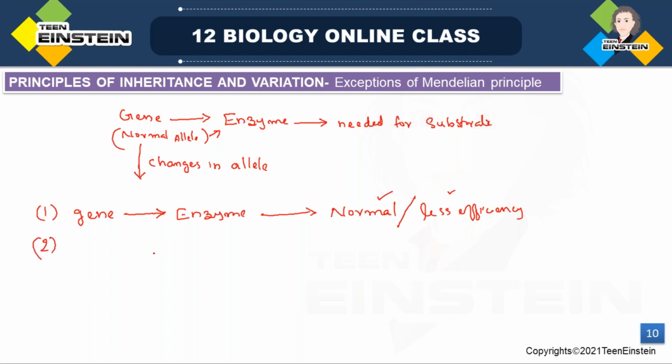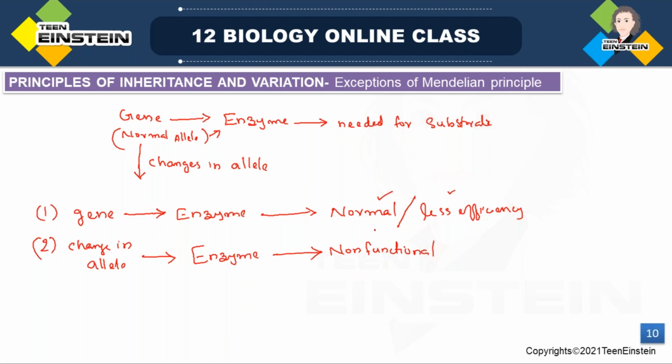And some changes in that allele may result in enzyme formation. In this case also, enzyme formation may happen, but here that may be a non-functional enzyme. That enzyme may not be functional, it may not work.